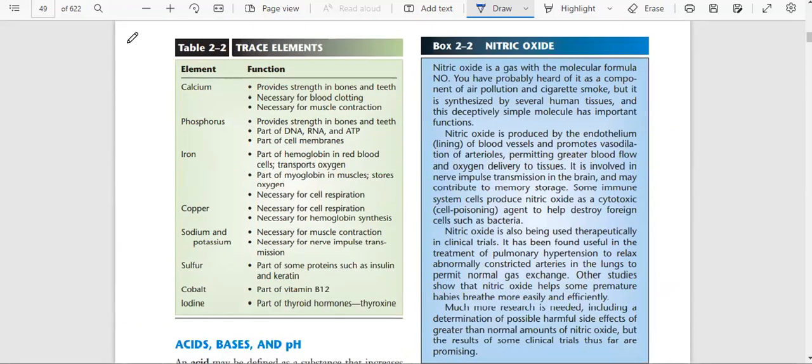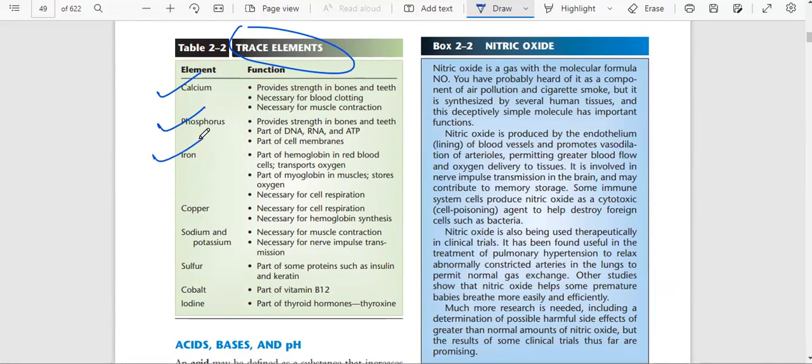Here we have the trace elements which are also very important: calcium, phosphorus, iron, copper, sodium and potassium, sulfur, cobalt, iodine. What are their functions? Calcium is needed for strength of bones and teeth, for blood clotting, and for muscle contraction.